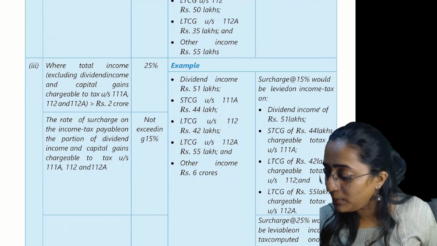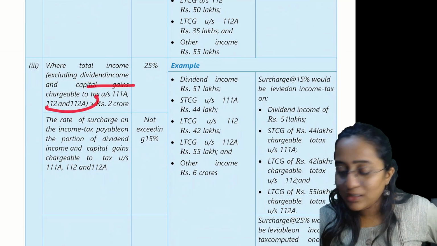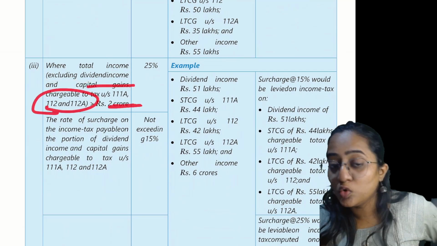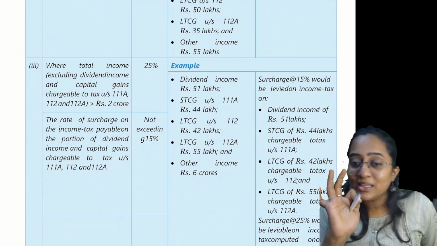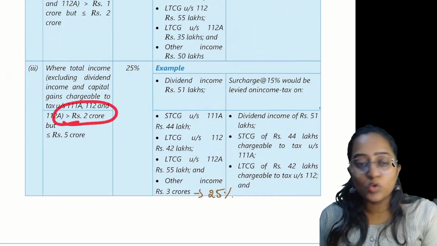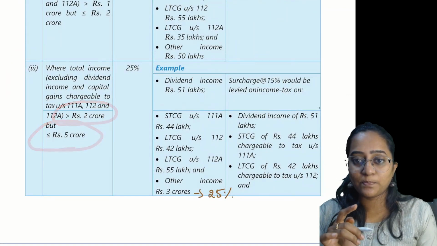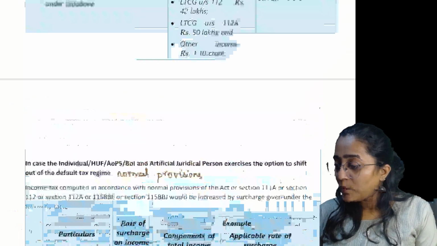Where total income excluding the dividend income, capital gain under this point is greater than 2 crore. Now, listen. The third point which we had seen earlier was greater than 2 crore but less than or equal to 5 crore under the normal provisions. Correct? But what about this one?